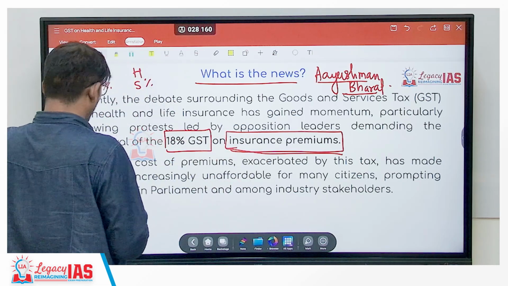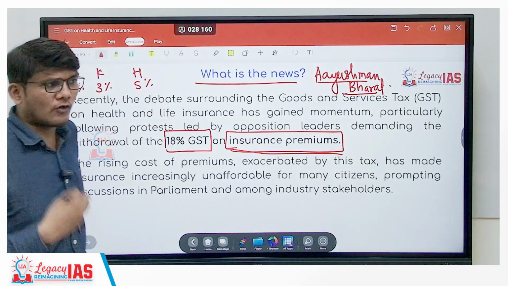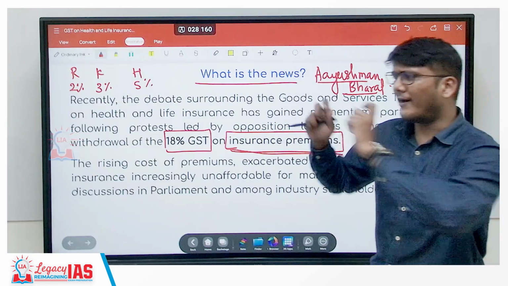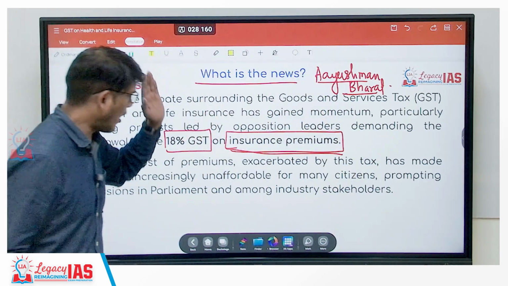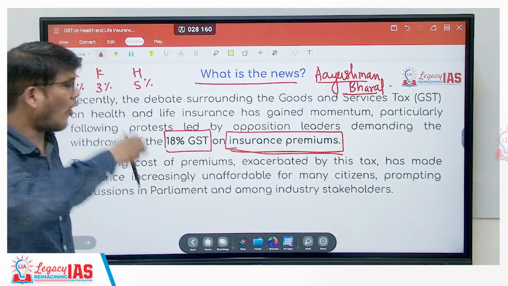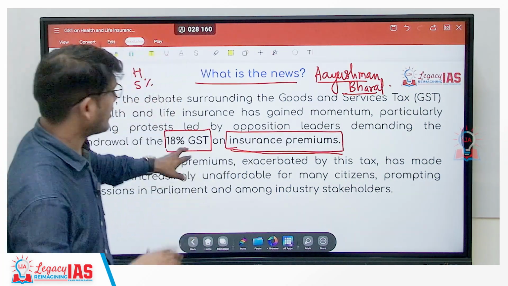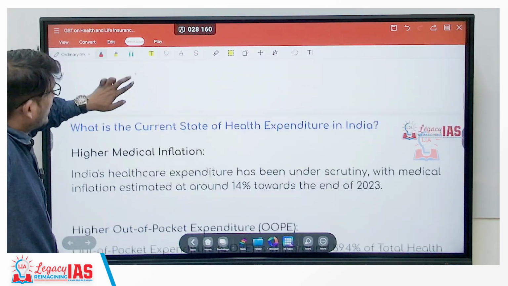Of course, the opposition party is criticizing, and it's not just about politicizing the issue; various other quarters also criticize that 18% GST on insurance premium is too high. If you want to increase the ambit of insurance, you need to lower the GST on insurance premium. So that is why this particular thing is in the news.